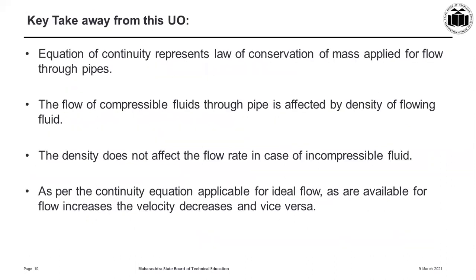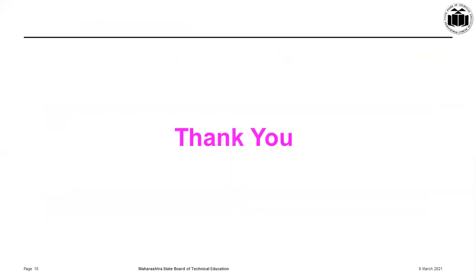The key takeaways are: the equation of continuity represents the law of conservation of mass applied for flow through pipes. The flow of compressible fluids through a pipe is affected by the density of the flowing fluid. The density does not affect the flow rate in case of incompressible fluid. As per the continuity equation applicable for ideal flow, as the area available for flow increases, the velocity decreases, and vice versa.